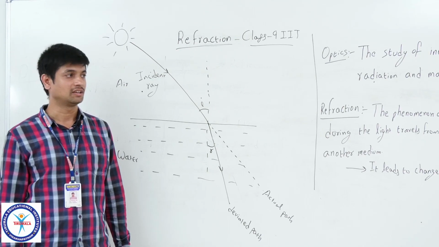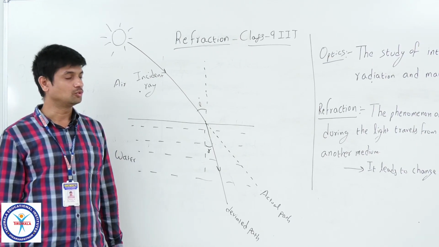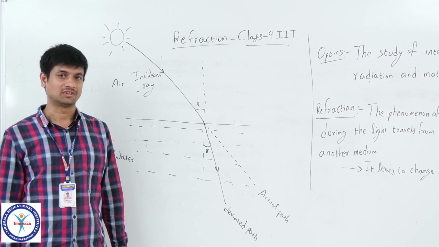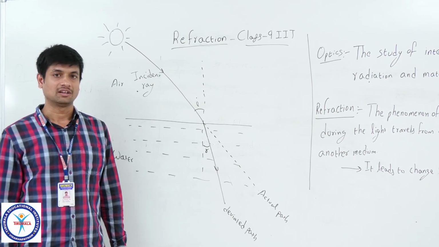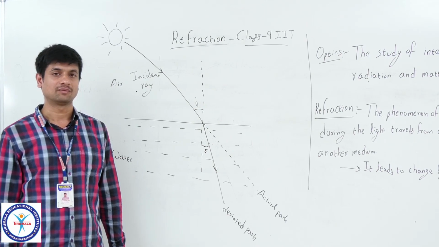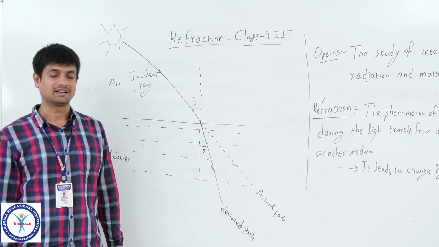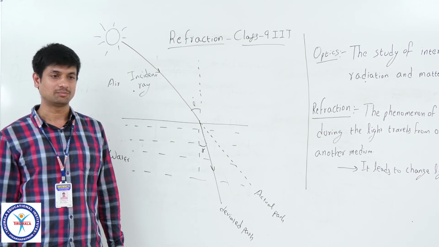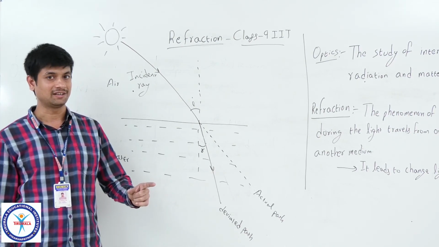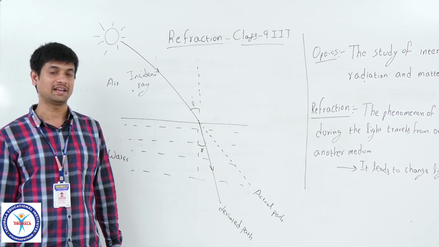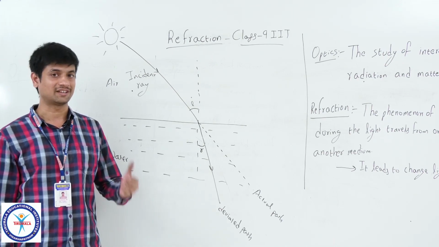As a student, in your future also you need to be familiar with so many applications in your daily life. Even from childhood onwards you experience refraction with your body. The light ray comes from the air and enters into your human eye, is refracted, and forms the image on the retina.